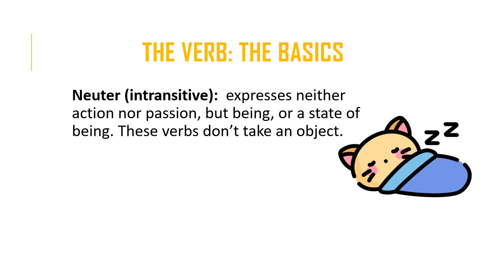The next type of verb is the neuter verb or intransitive. The intransitive verb expresses neither action nor passion, but being or a state of being. These verbs don't take an object. I am, I sleep, I sit.